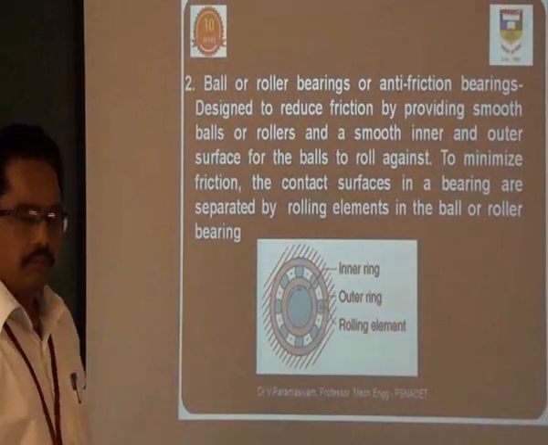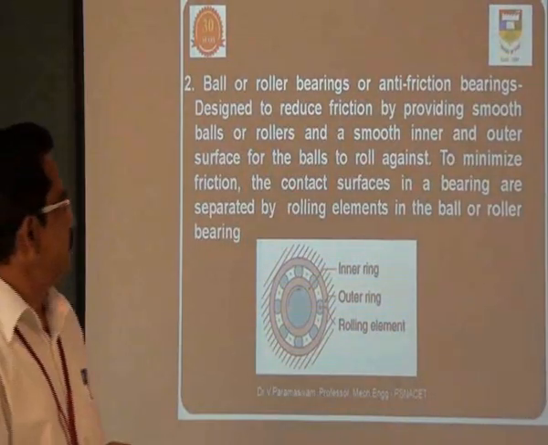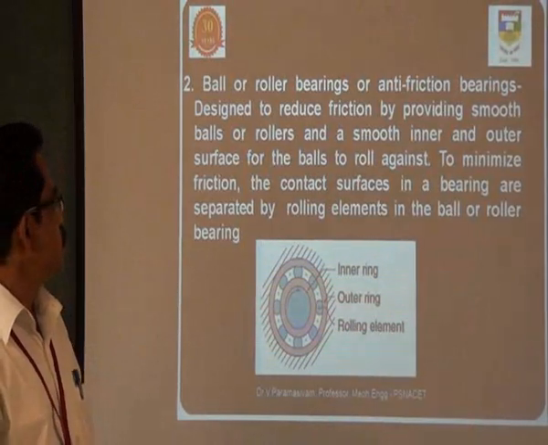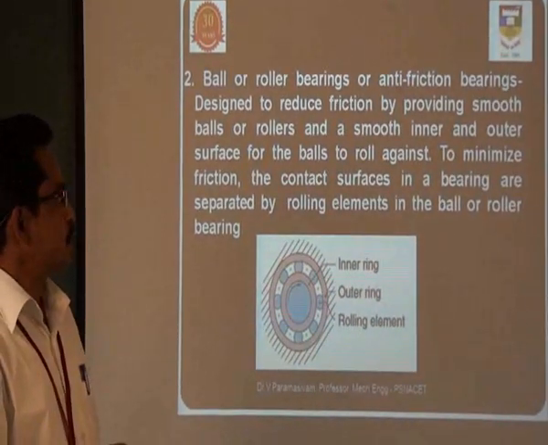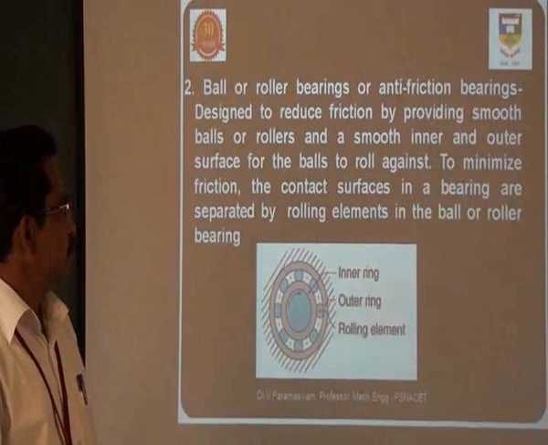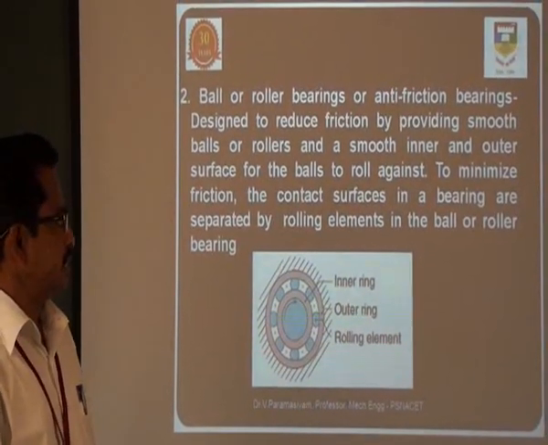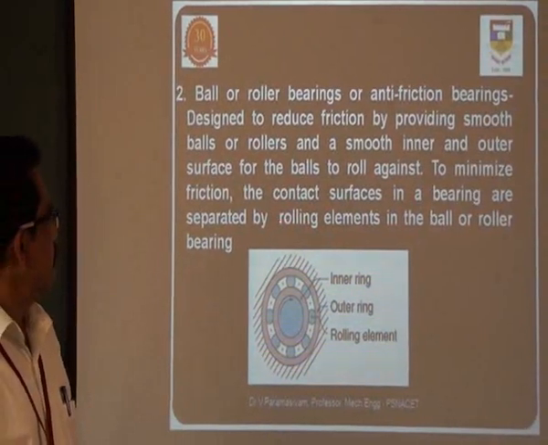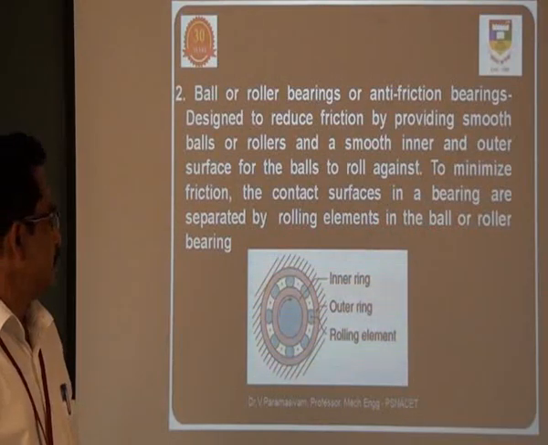Ball bearings are also called anti-friction bearings, designed to reduce friction by providing smooth balls and rollers and a smooth inner and outer surface for the balls to roll against. To minimize friction, the contact surfaces in a bearing are separated by rolling elements in the ball or roller bearing.